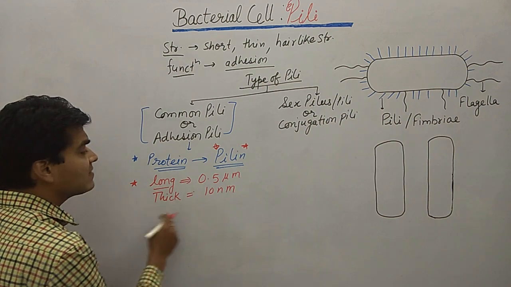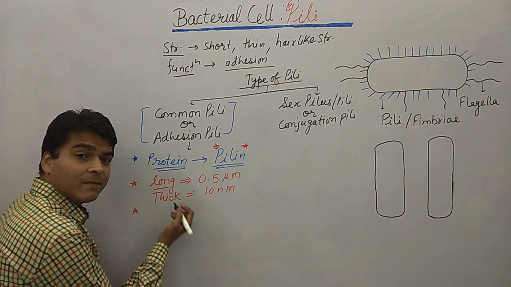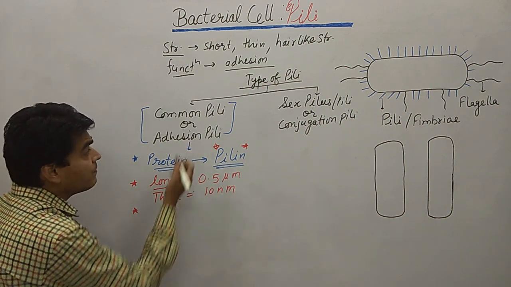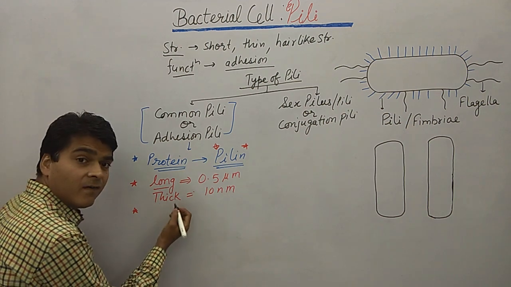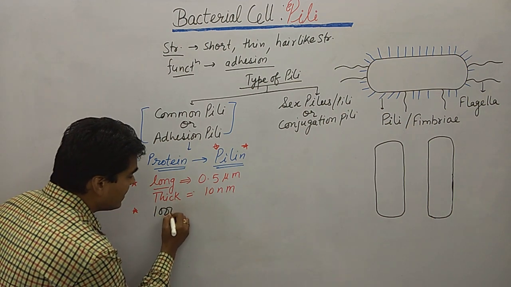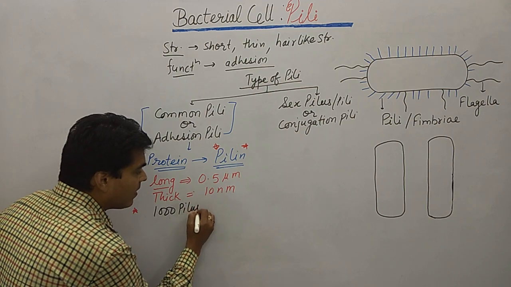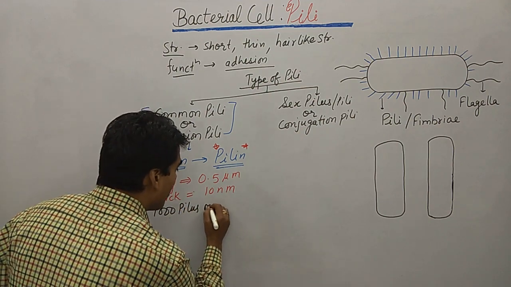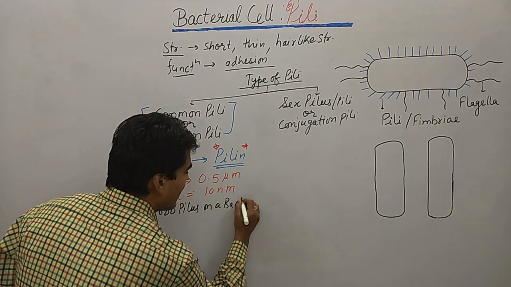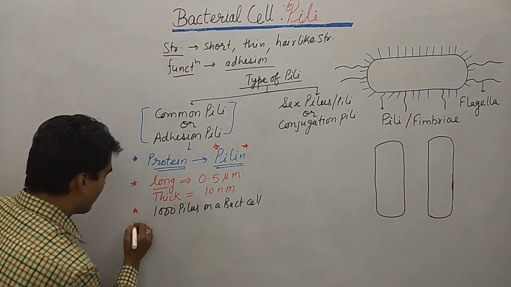So these are some important points. Another important point of common pilus is that we can find 1000 pili on a bacterial cell. That is an important point.